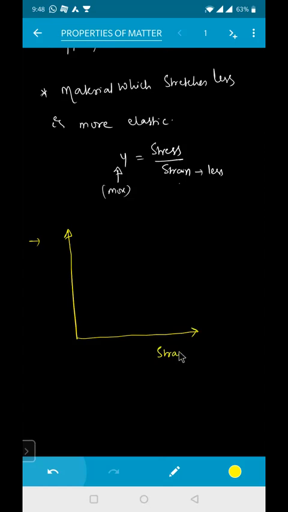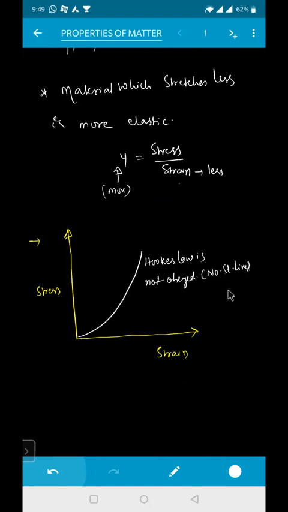Here there is a strain graph, and this is your stress on your x-axis. If I'm taking a graph somewhat like this, Hooke's law is not obeyed here, because the slope is not found. Hooke's law is not obeyed because it is not a straight line. There is no straight line.